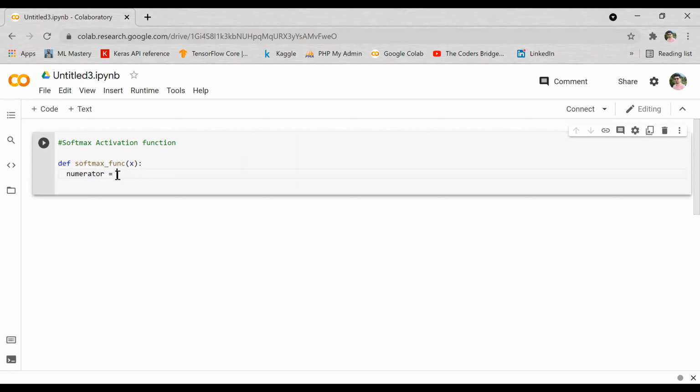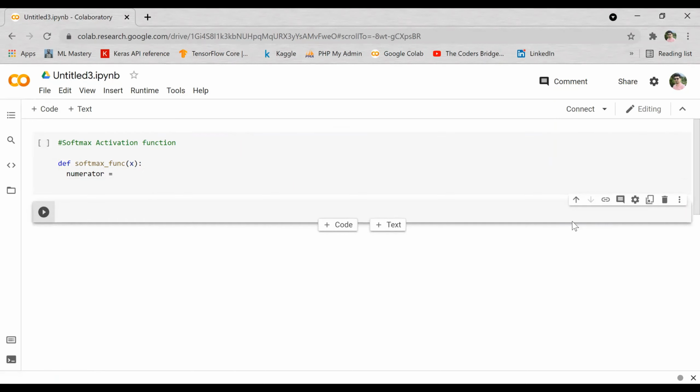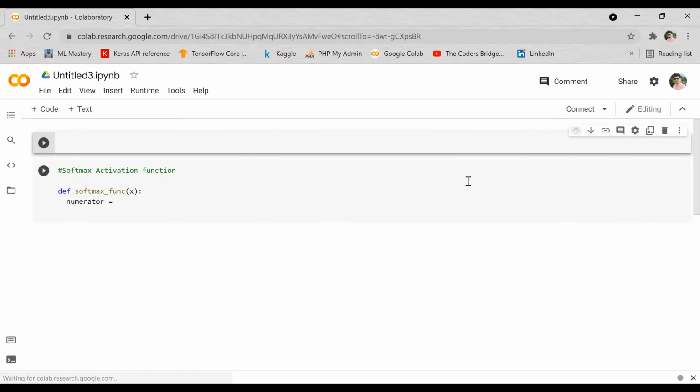Numerator is equal to, so what is the first value? We need to find the exponential of the x value, correct? For finding the exponential of x, we will first import our library, which is numpy.